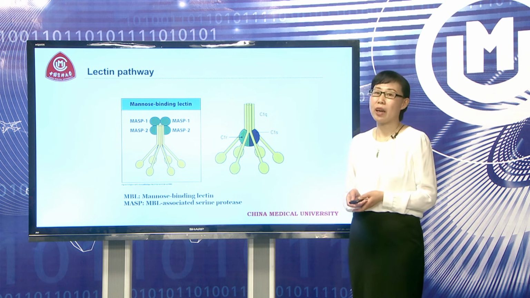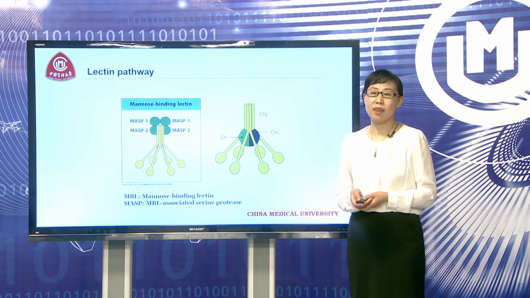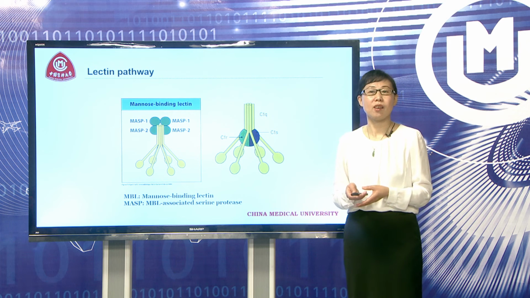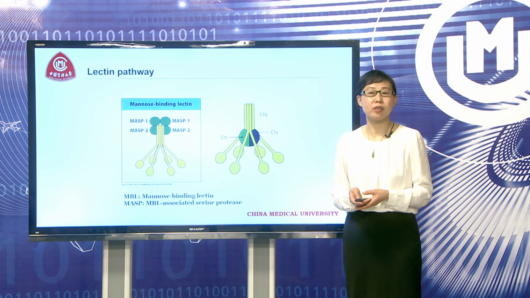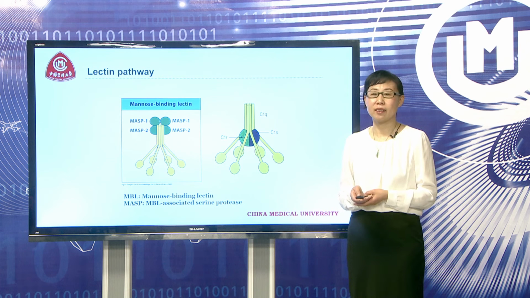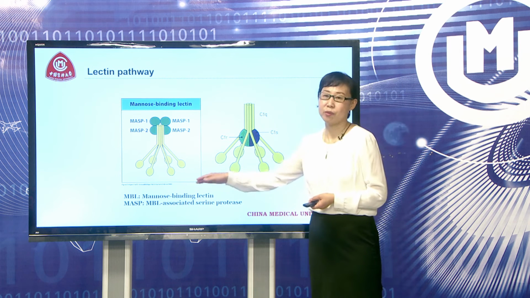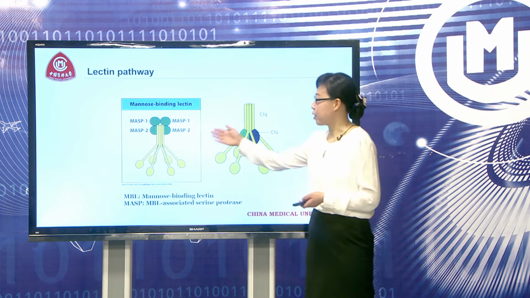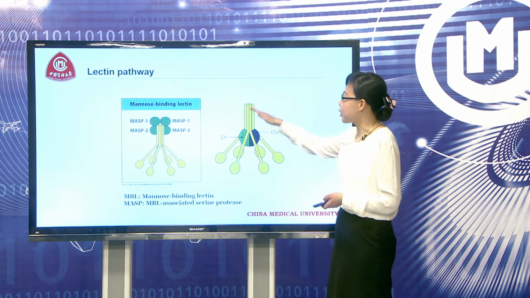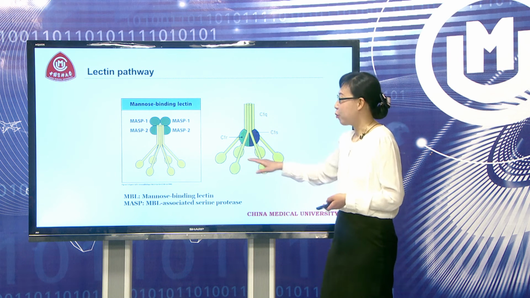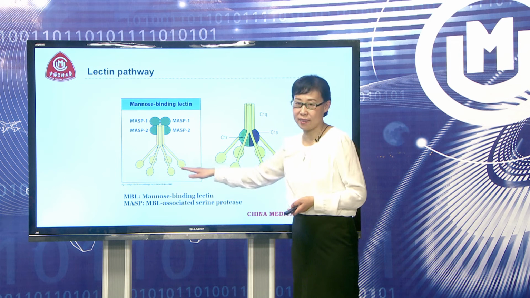The next pathway is the lectin pathway. The lectin pathway is also independent of antibody. It starts with the mannose binding lectin, that is MBL. We can see the picture. The MBL structure is similar to the C1q structure, with a stalk and six heads.